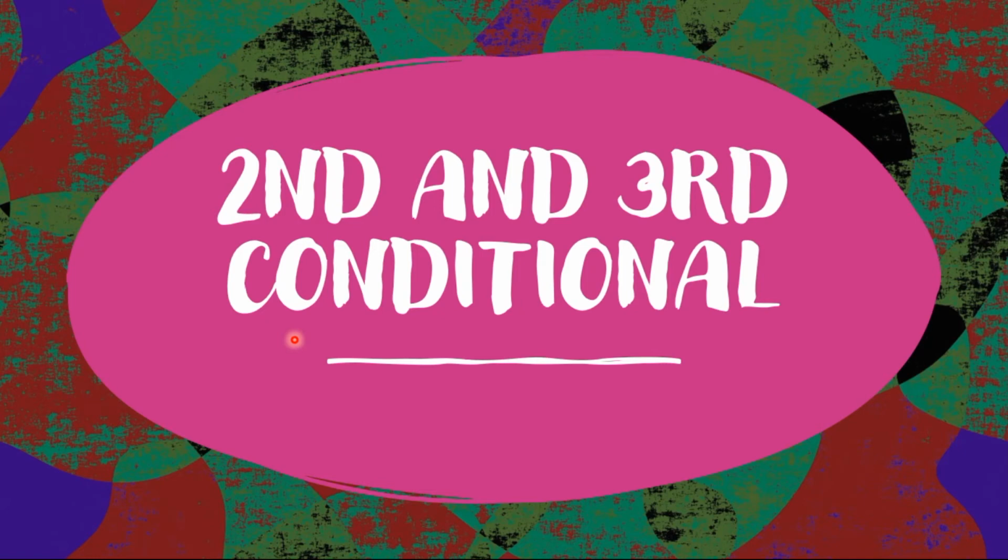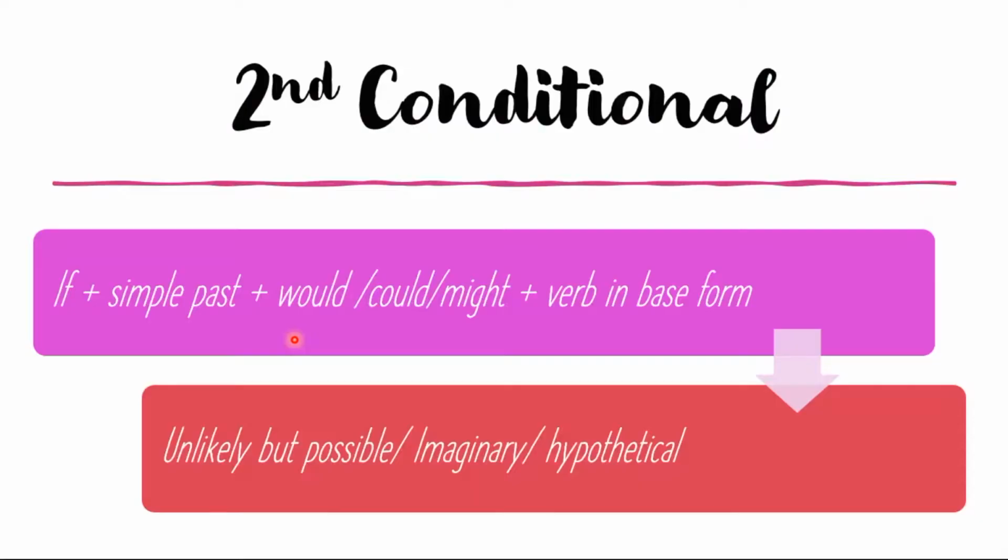In this video, we are going to learn about the second and third conditional. Second conditional structure is if, simple past, would or could or might, and the verb in base form. We're going to use the second conditional to talk about situations that are unlikely to happen but possible, imaginary or hypothetical